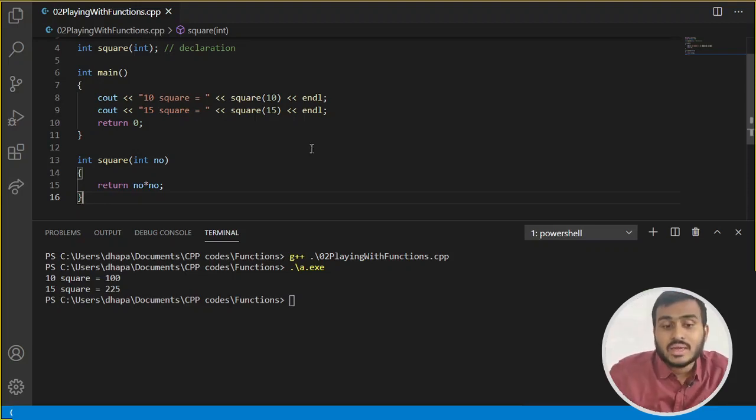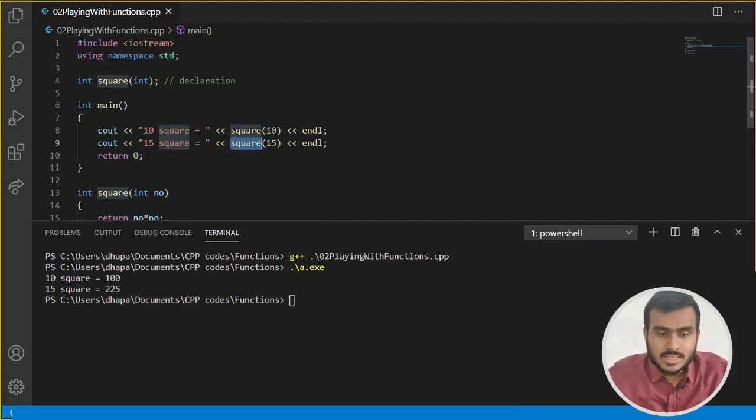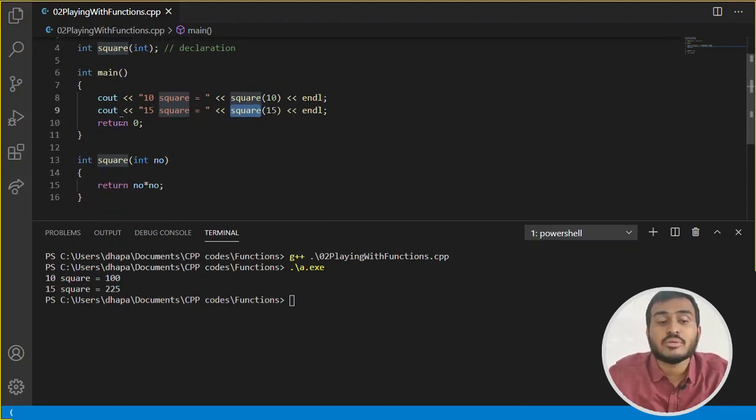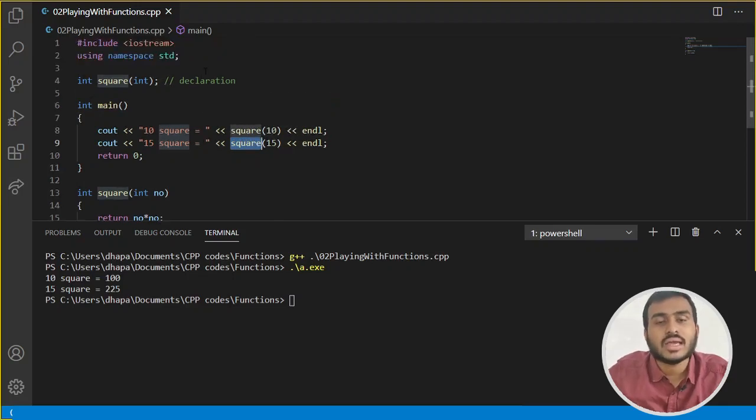But in this case what is happening now, you are trying to call the function on line number 8, you are trying to call it on line number 9, but the definition doesn't exist before line number 8. So in this case you need to give declaration. You need to declare that this function is going to exist and its definition lies somewhere in the code itself. But it's not before this function call, that's why we are giving the declaration.